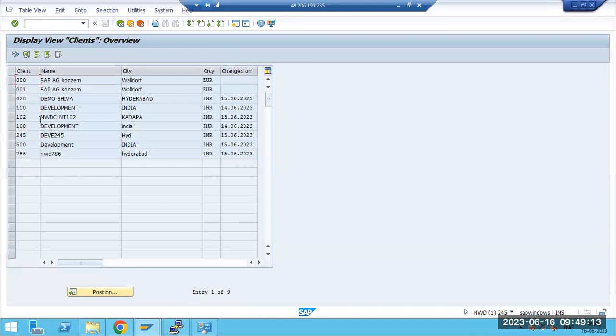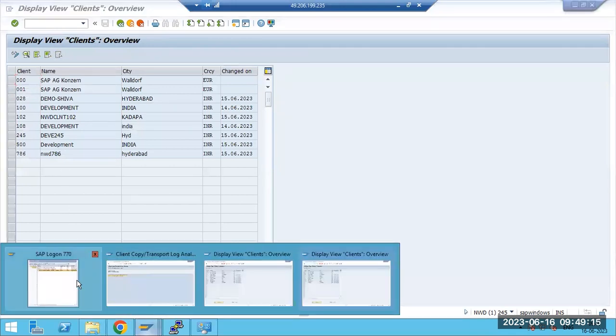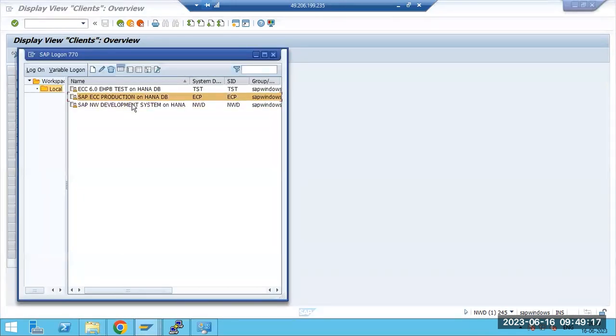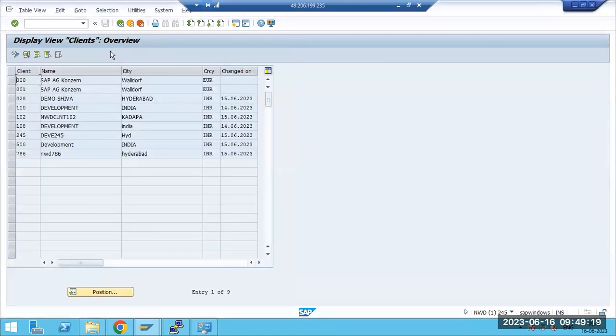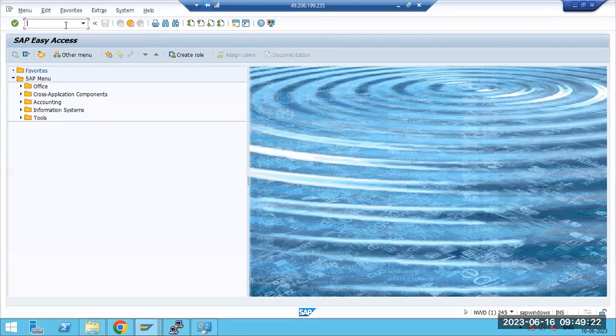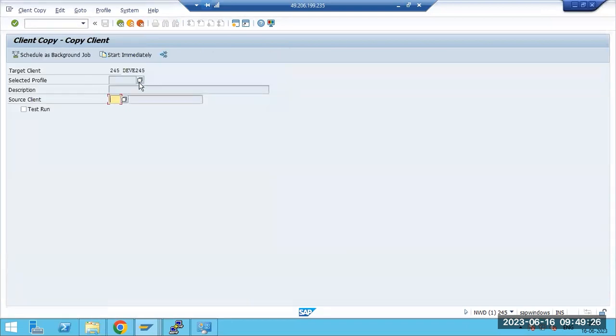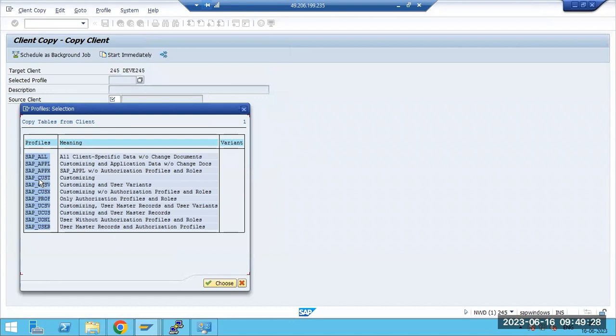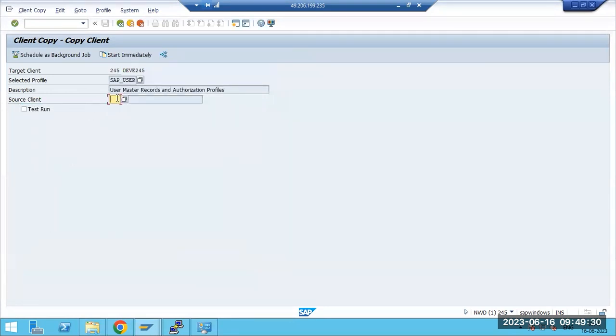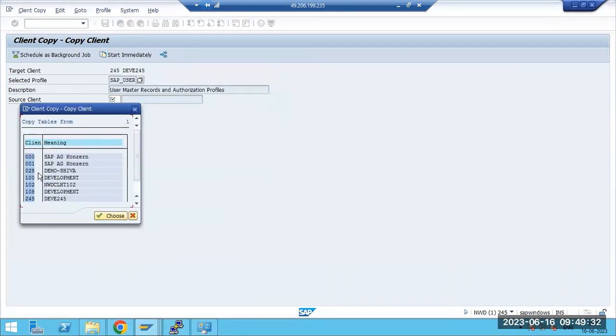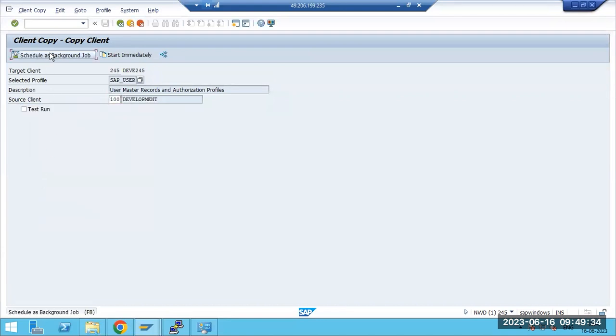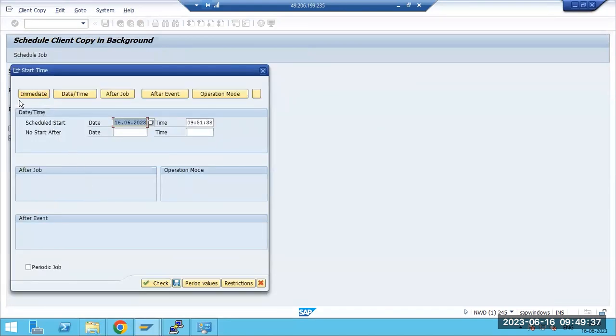That will happen. We can still log into the 245 client and use it for other transactions, because I have not deleted the data here, just a few data. Now we can copy data from another client to here, maybe other users. Maybe we have users in the 100 client. We can copy 100 users from there to here. You can copy the data and work as usual.